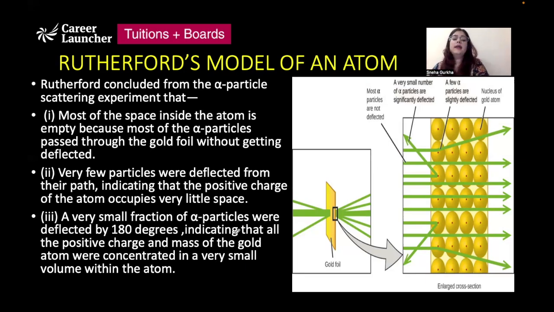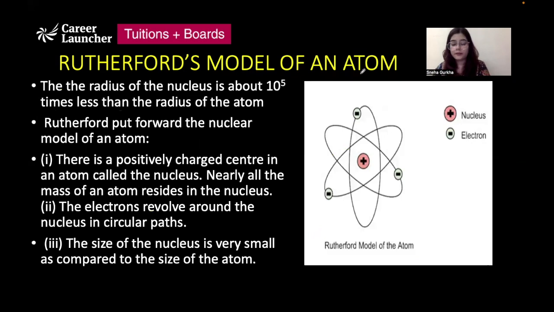And thirdly, he observed that a very small fraction of alpha particles had a deflection of almost 180 degrees, which indicates that this positive charge is concentrated within a very small volume, a very small space within the atom.